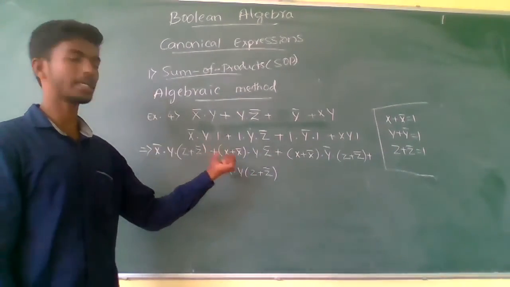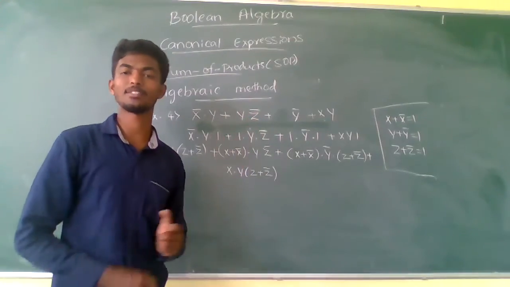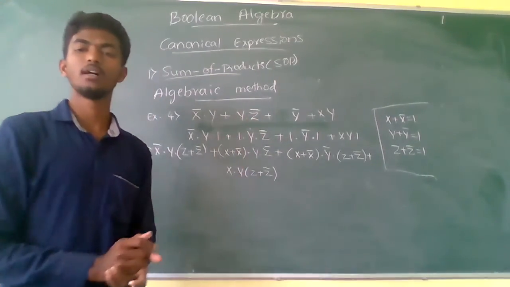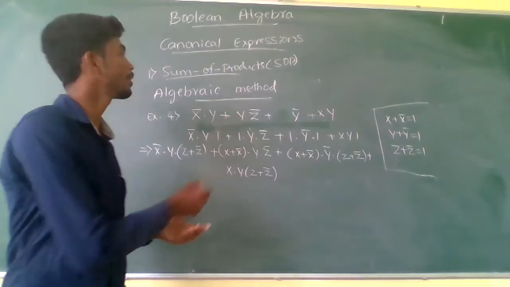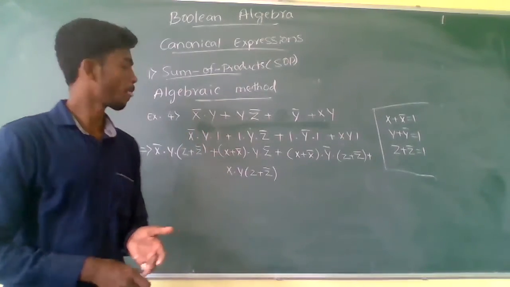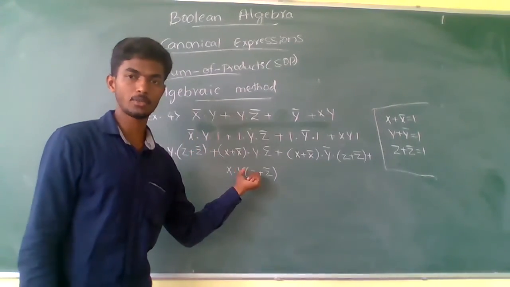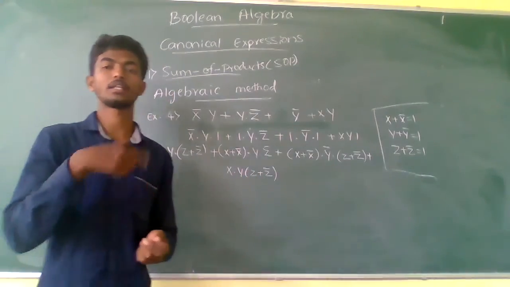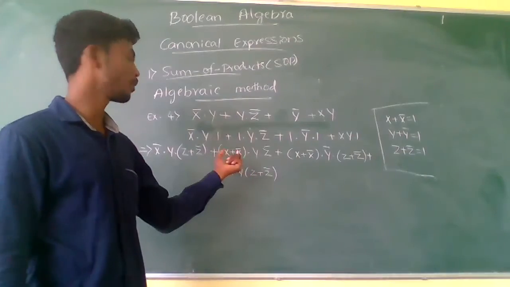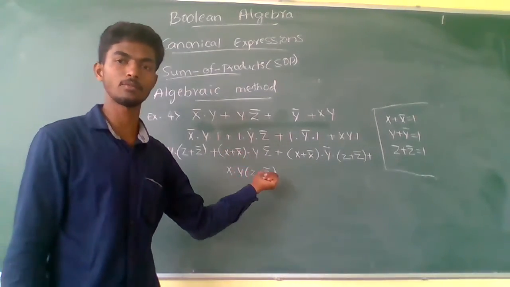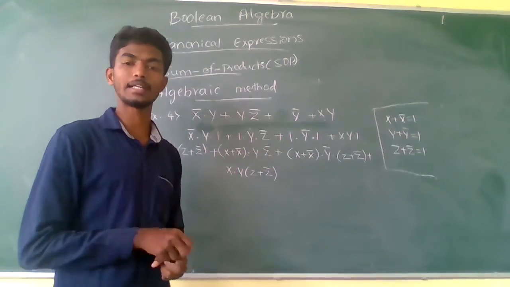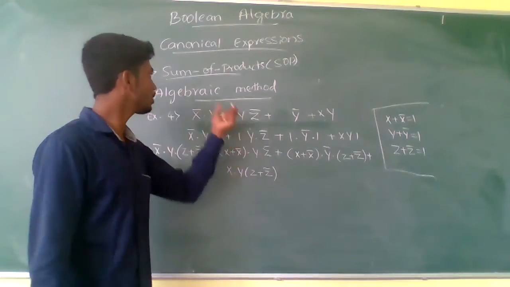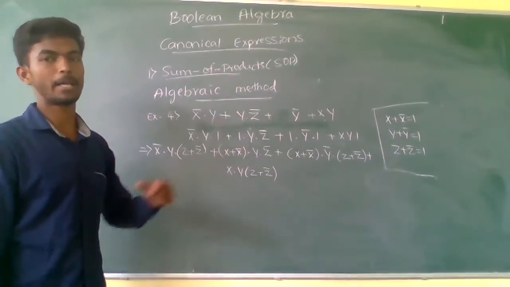This is the main step in the algebraic method of converting the given Boolean expression into the canonical SOP form. You have to simplify this, and you just have to delete the repeated terms. A lot of repeated terms will be there, and you have to delete them in order to convert by the algebraic method.